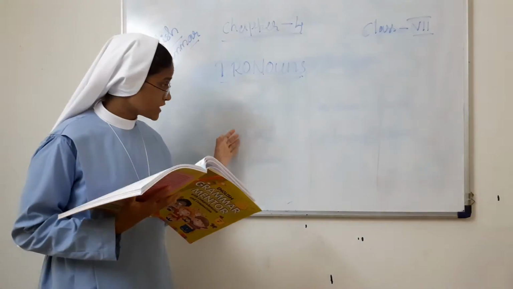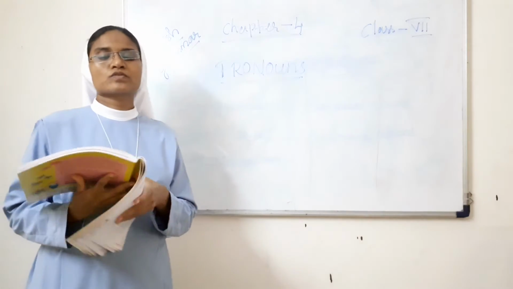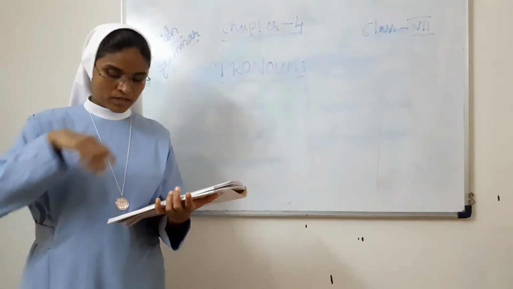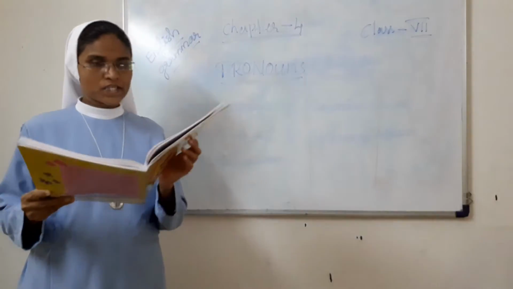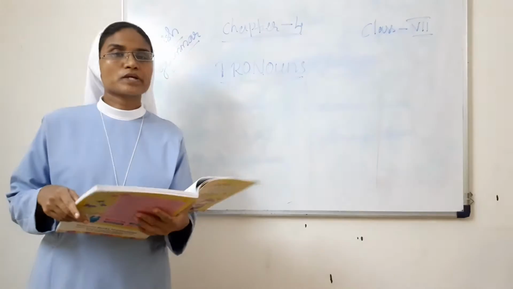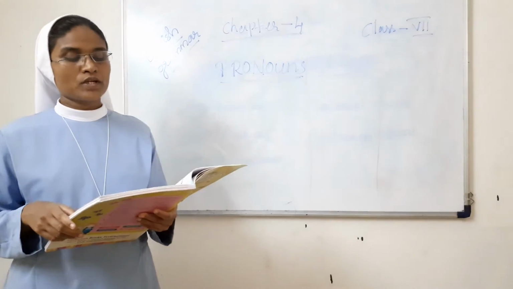So now we learn in detail about each pronoun. First we learn about the personal pronouns. You can see page number 29, and page number 28 begins the chapter. Personal pronouns. What are the personal pronouns?